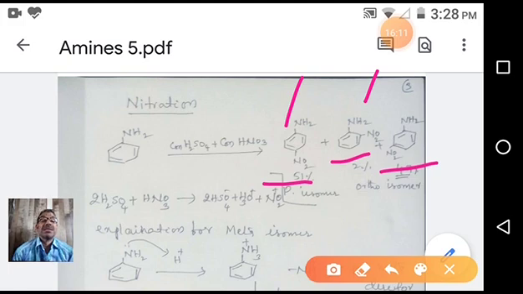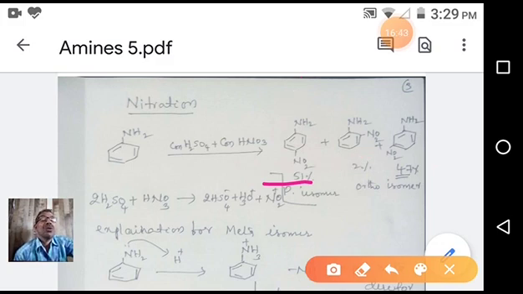Already we learned that the amino group is an electron releasing group due to the mesomeric effect. Due to this effect, it acts as an ortho para director. In electrophilic substitution reactions, it directs the incoming electrophile to the ortho and para positions. But what is happening here? In addition to ortho and para, we are getting the meta isomer also. So what is the reason? Why are the percentages varying?